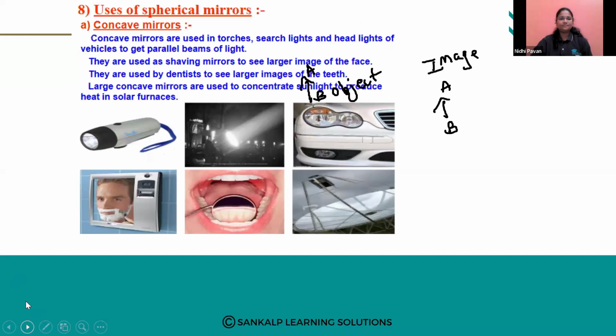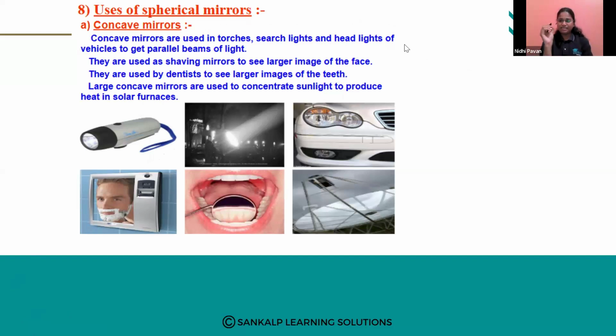Next we have uses of spherical mirrors. So we learnt various case studies. When you get the textbook, we have the tabular column in that, along with the case studies.